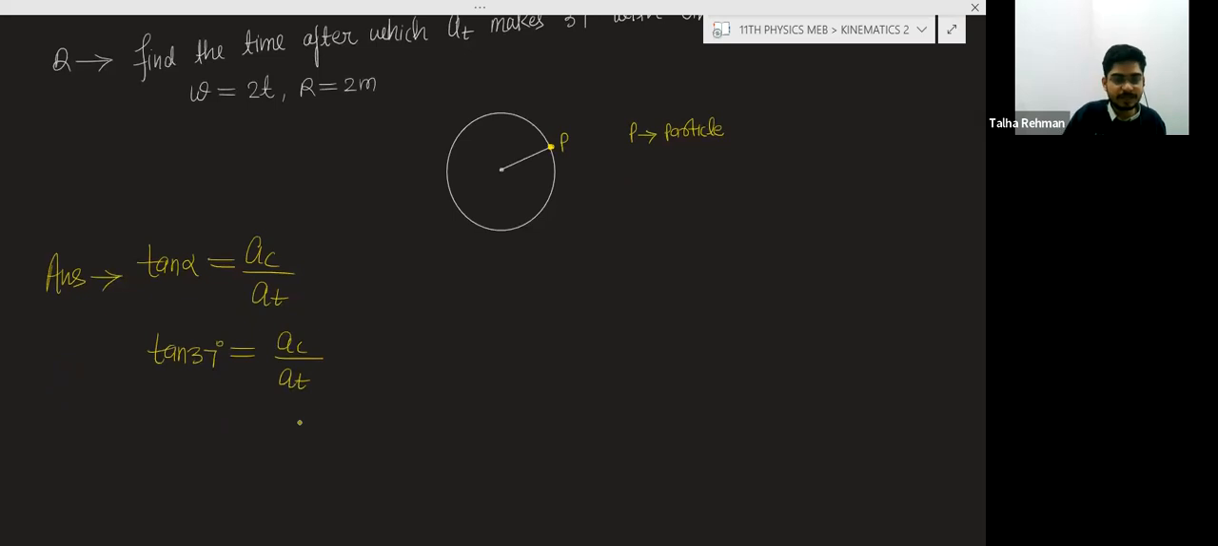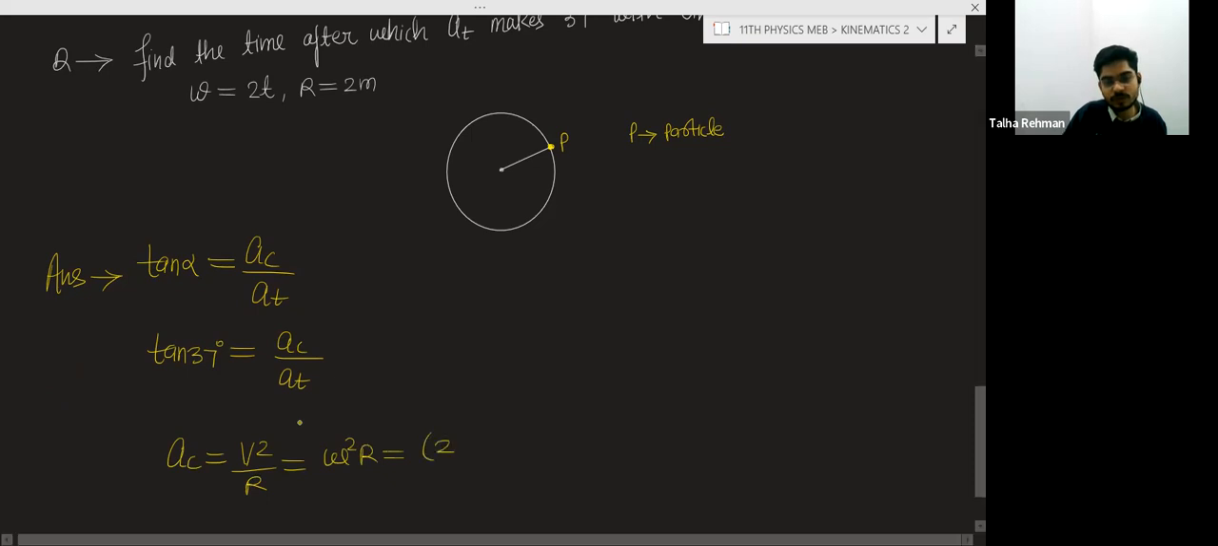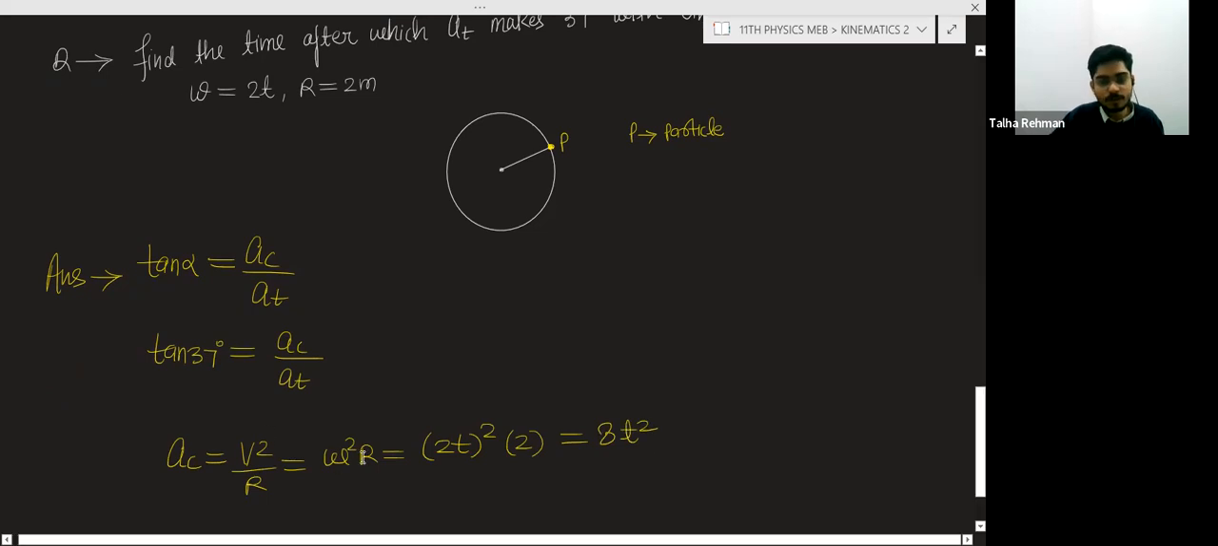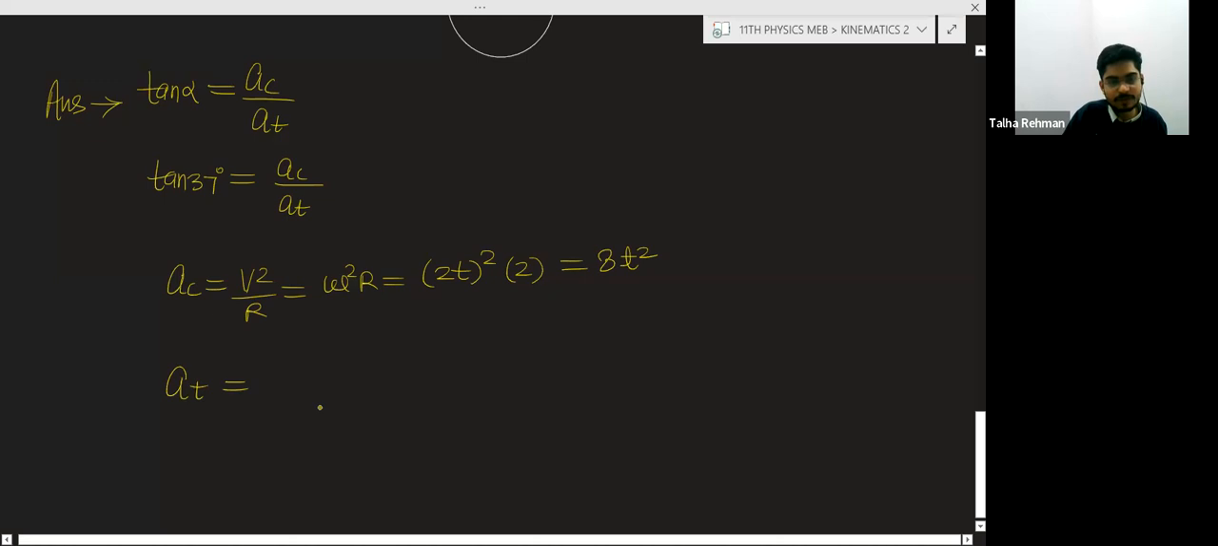So first calculate AC. AC is given by v square by R or omega square R. So omega is given, so we can write omega square into R, and R is 2. So it will become 8t square, I think. 8t square.